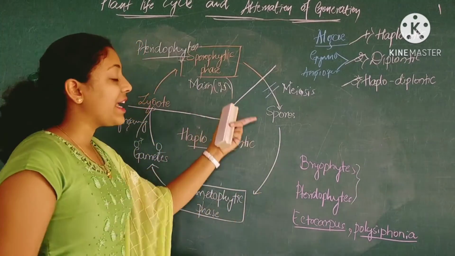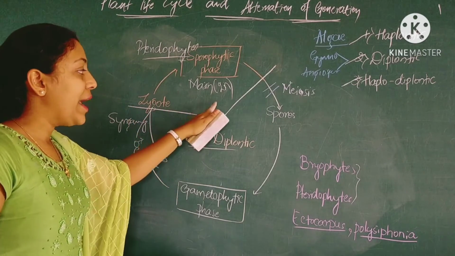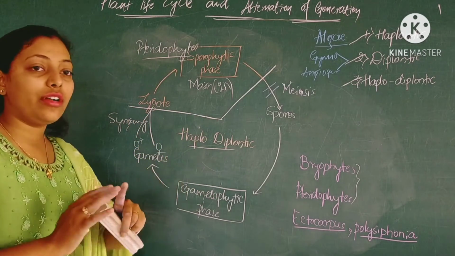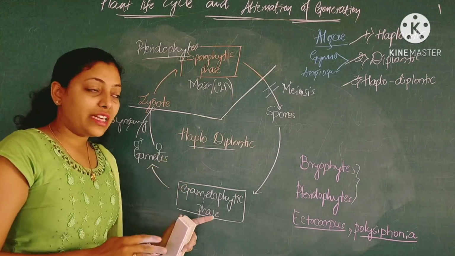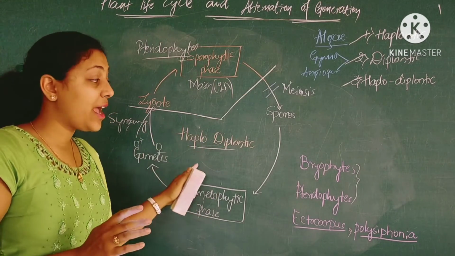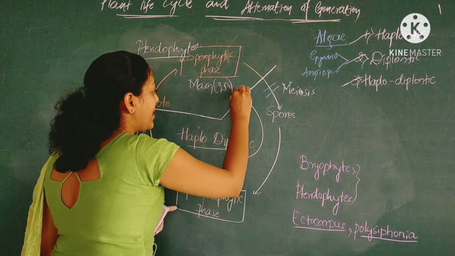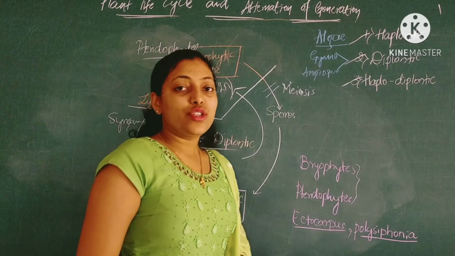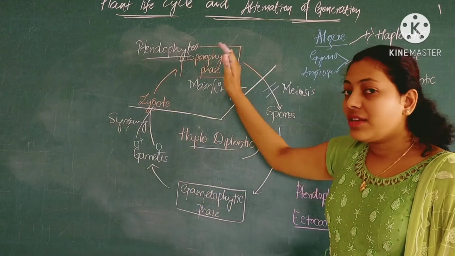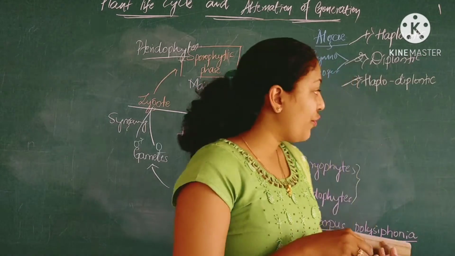So this is the cycle which we see in case of pteridophytes. We see that the haploid stage and diploid stage alternate with each other, and they are divided equally. That's why we call this particular cycle haplodiplontic cycle. The gametophytic phase depends on the sporophyte plant body for nourishment. This is how we see the different stages of plant life cycle among the different groups of plants.